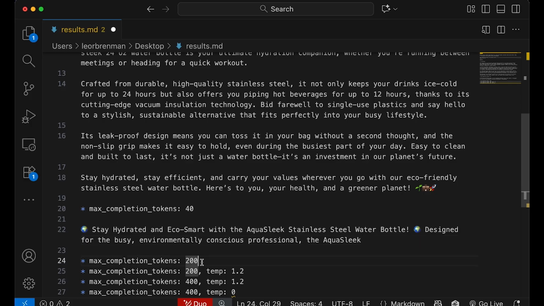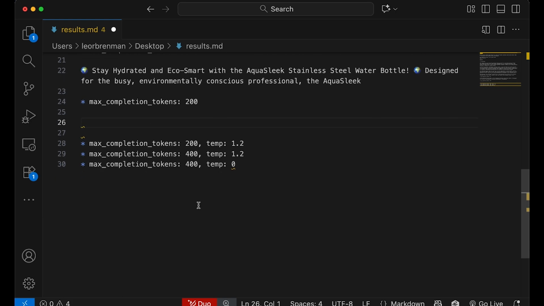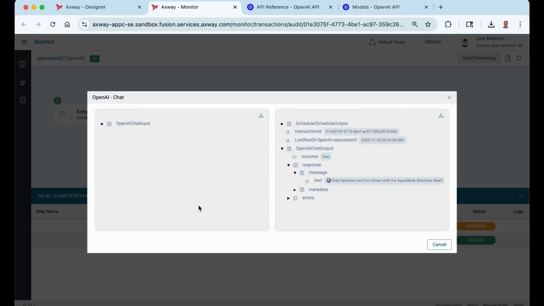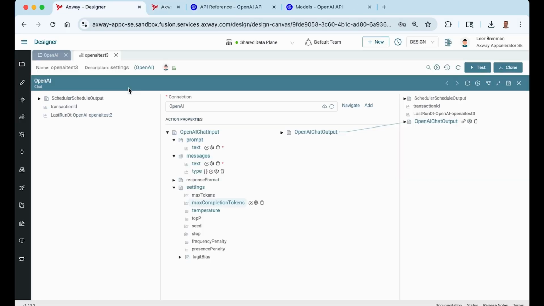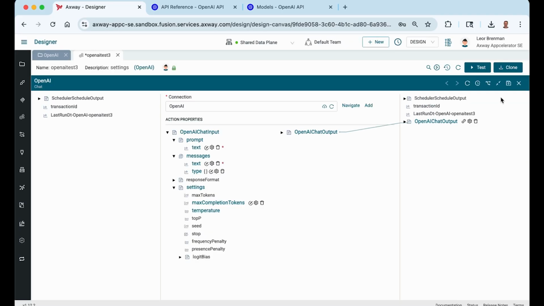Even though we needed 300 for this big verbose setting, let's see what happens with 200. Let's set this to 200. Should get us closer.